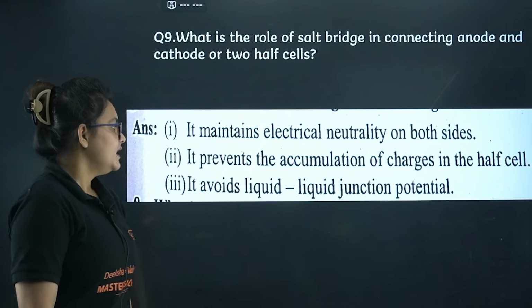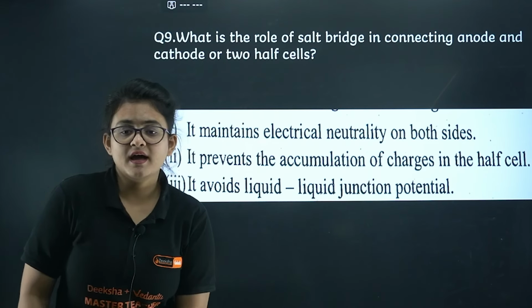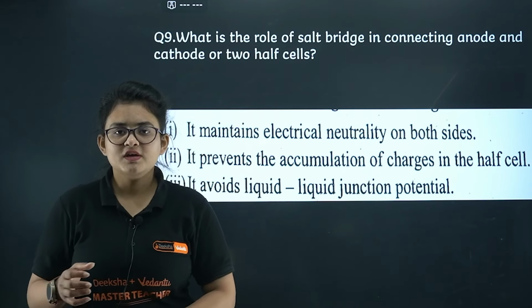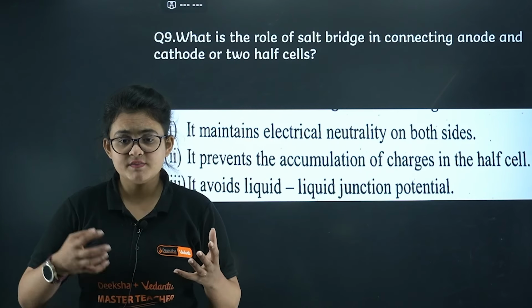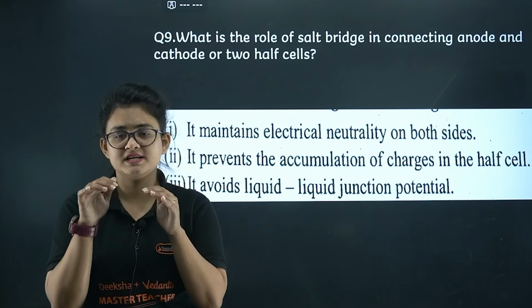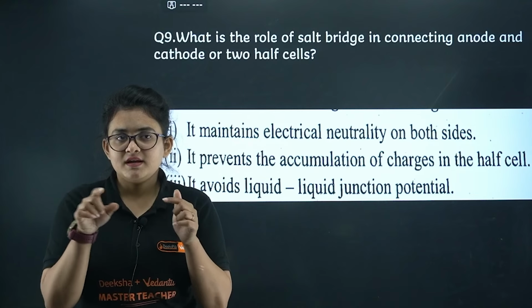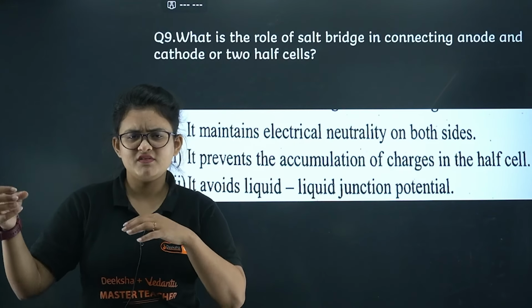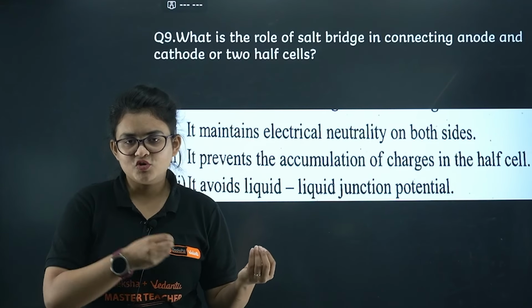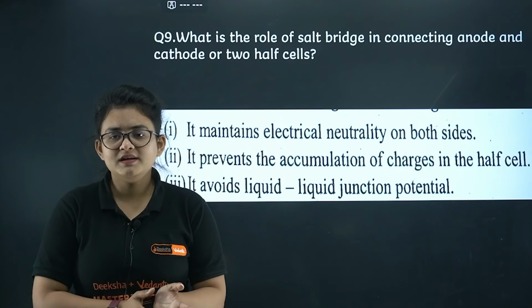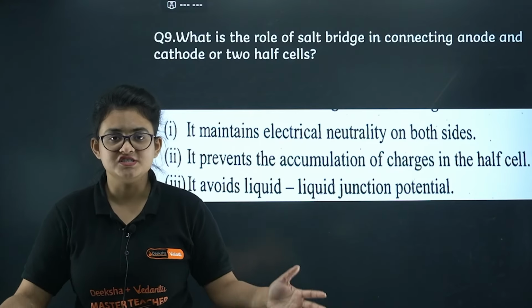Next you can see it can prevent the accumulation of charge in the half cell. Okay, so if somewhere, let's say, more charge is there and somewhere less charge is there, then definitely K+ and Cl- inside the agar gel, their transport numbers are equal, so they can transfer from here to there wherever it is needed. They can travel and they can minimize or prevent the accumulation of extra charges.